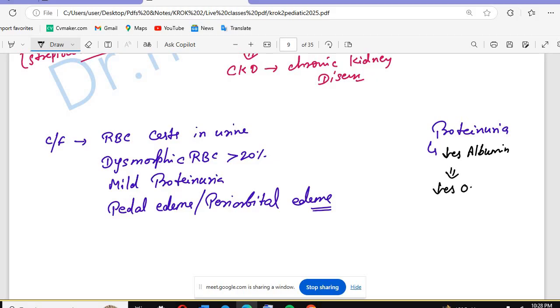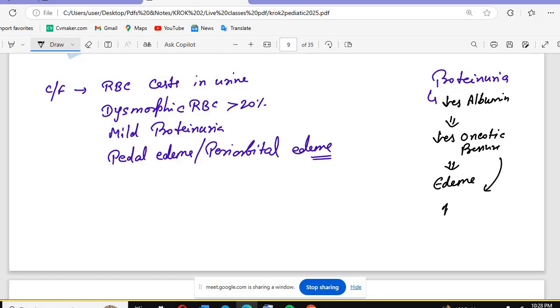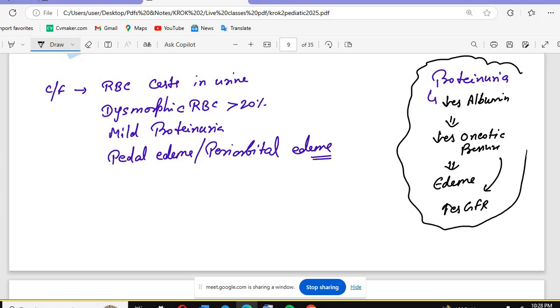It will decrease oncotic pressure. And if the oncotic pressure decreases, that will lead to edema in this patient. Also, if there is a decrease in oncotic pressure, there will be an increase of GFR. This is one of the causes of the proteinuria, and this is the cause of the edema also, and the cause of decreased oncotic pressure.